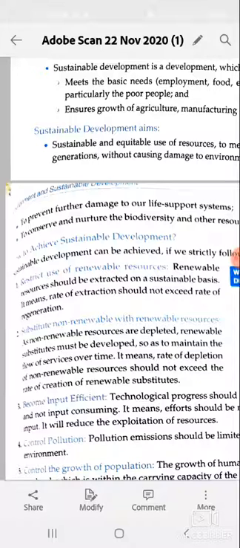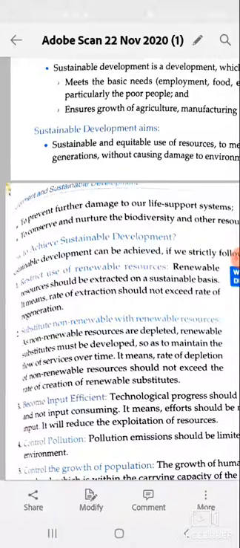Number first, restrict the use of non-renewable resources. We have two types of resources, as in the starting of this chapter. One is renewable, another is non-renewable. Instead of non-renewable, the renewable resources should be given more emphasis, like solar energy, hydroelectricity, and tidal energy. These are the renewable resources, whereas petroleum and coal are the non-renewable resources.